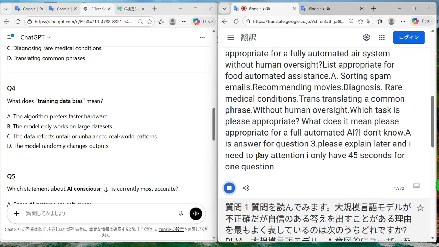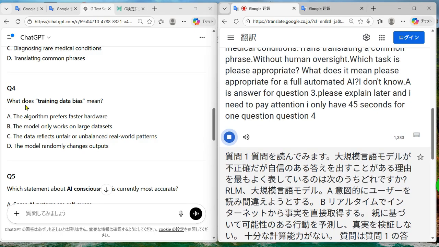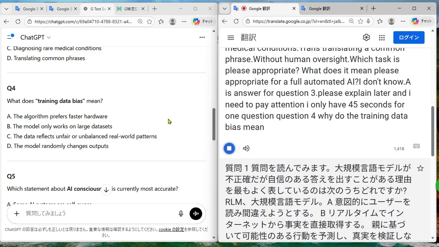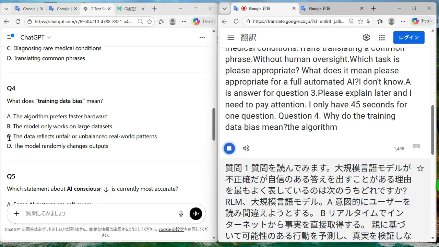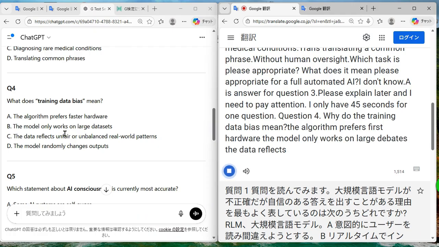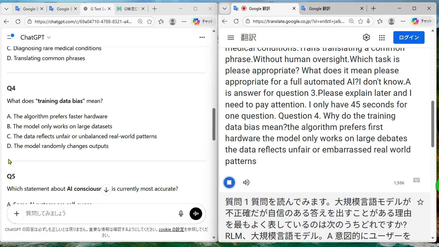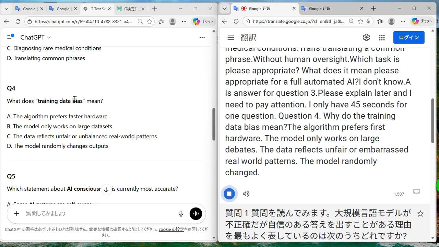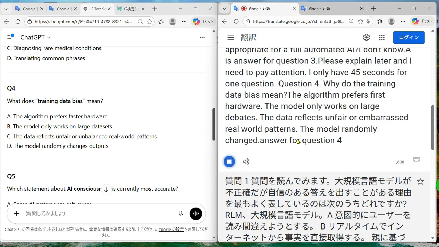Question 4. What does training data bias mean? A. The algorithm prefers certain hardware. B. The model only works on large databases. C. The data reflects unfair or unbalanced real-world patterns. D. The model randomly changes output. The answer for question 4 is C for Canada.